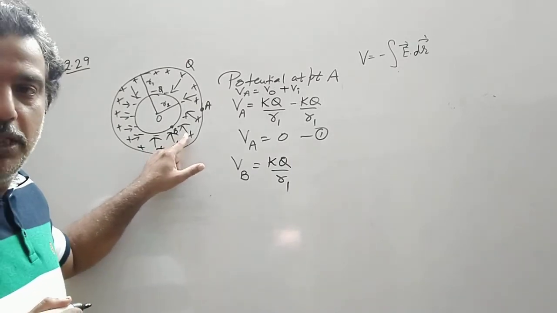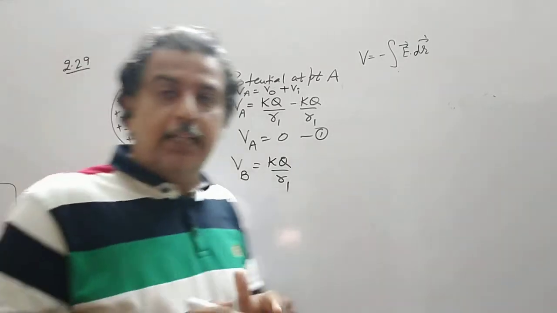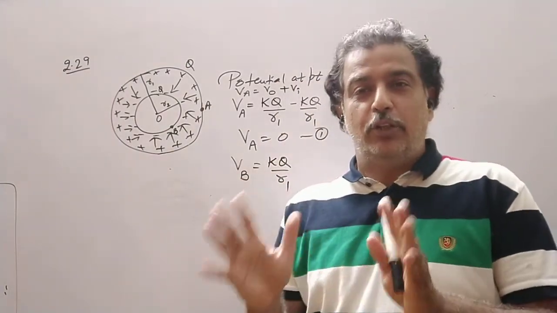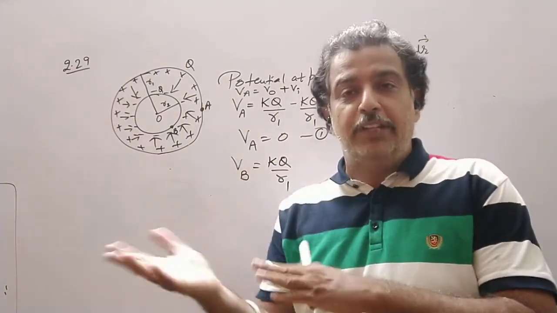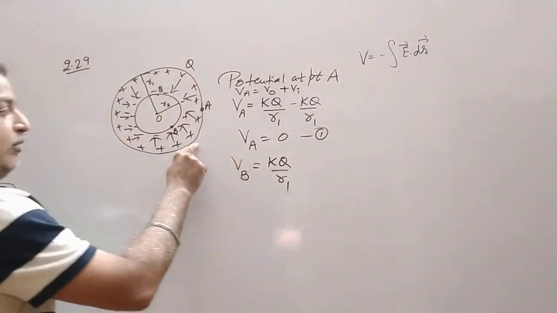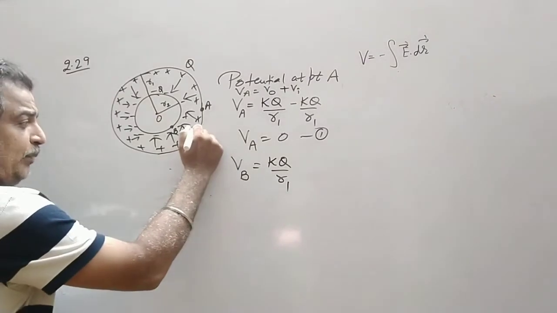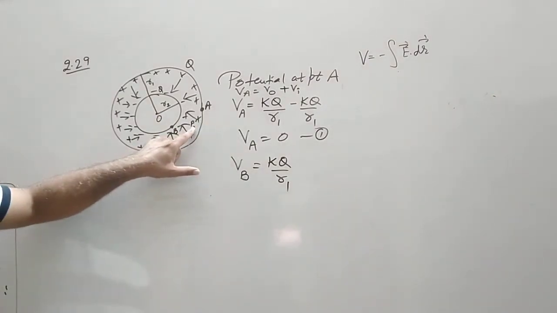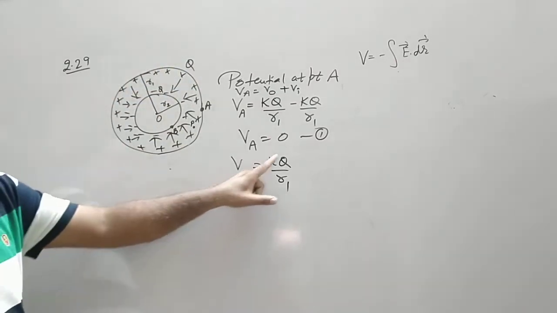If you remember, the potential inside the hollow sphere remains constant, its value is whatever value we have on the surface. So on the surface the value is KQ upon R1. So even if I take a point P here, the potential at point P due to the outer sphere will be KQ by R1.